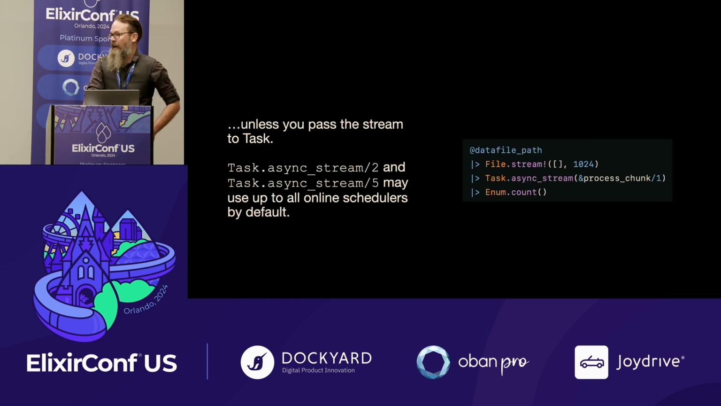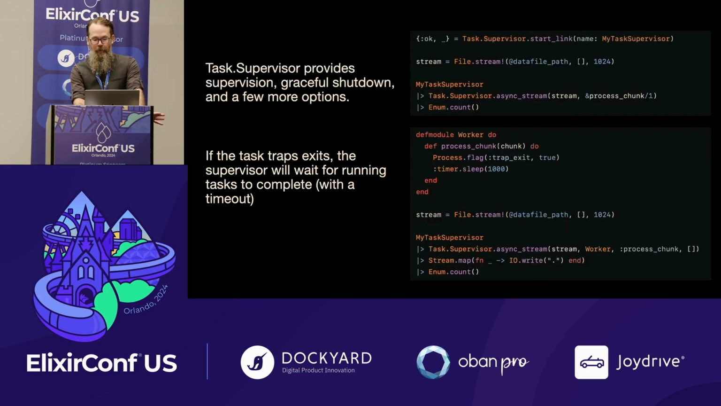Once again, task gives us async stream. Suddenly, you're concurrent. And using up to all of your schedulers, all of your cores, you can configure that. Twice your cores, up to some amount of your cores. Suddenly, you're processing this concurrently and actually much, much faster.